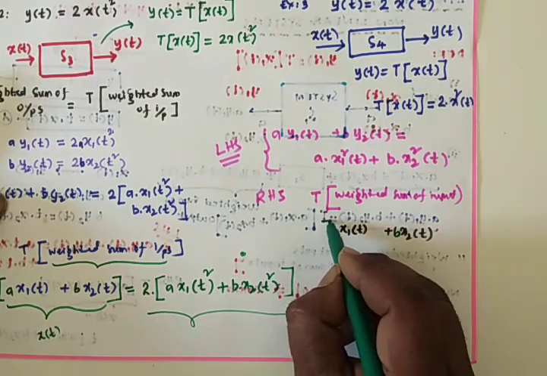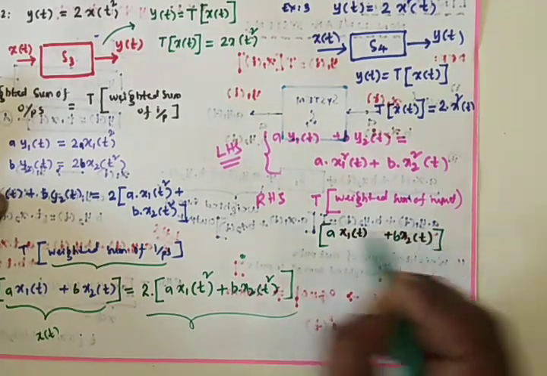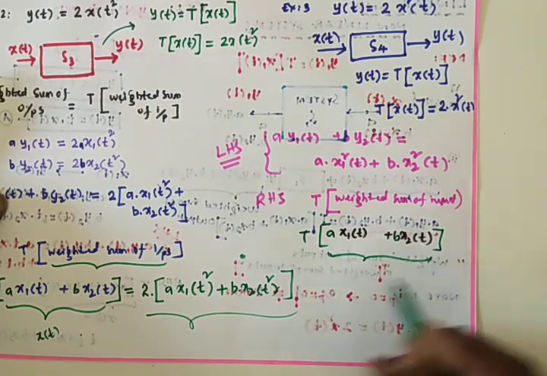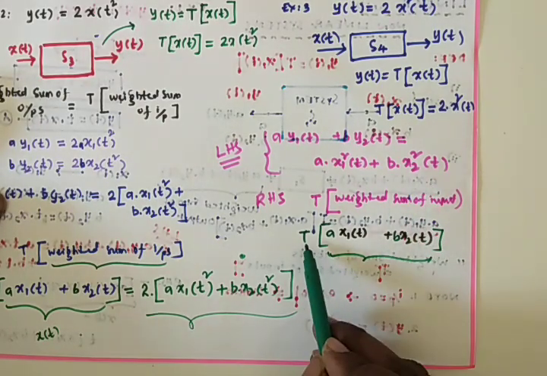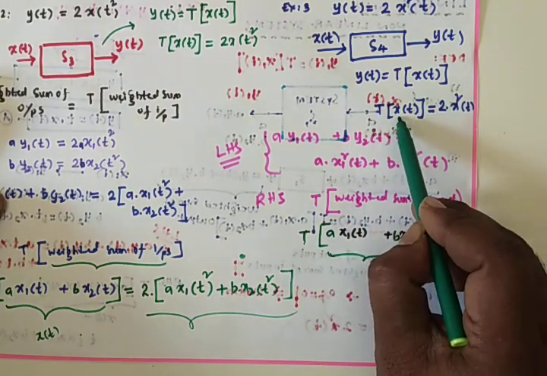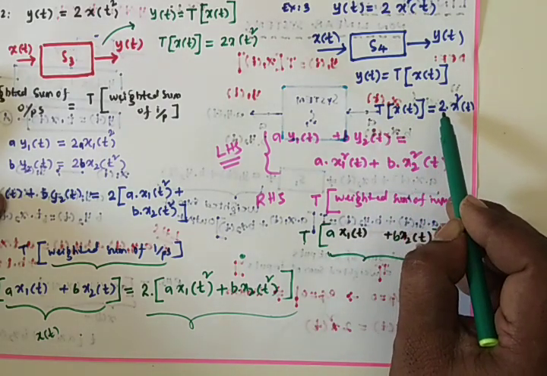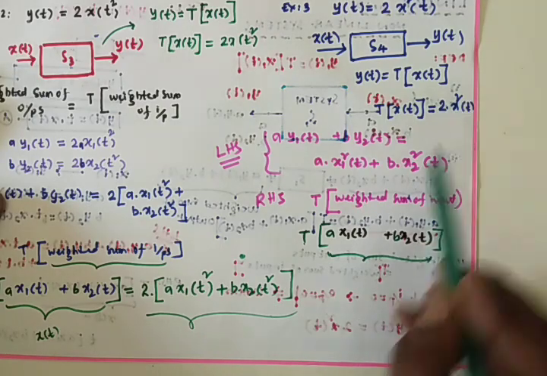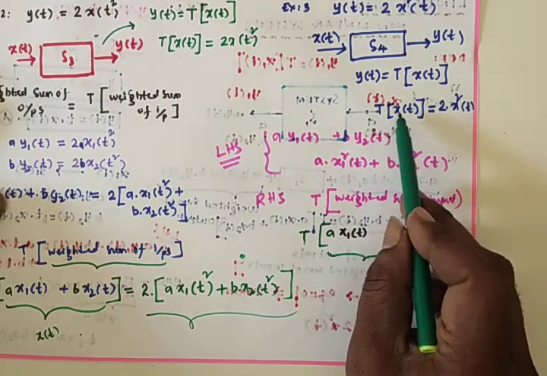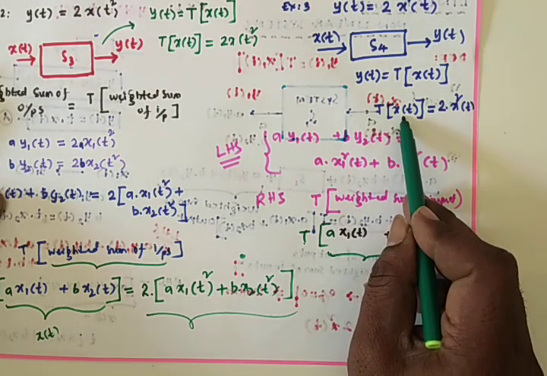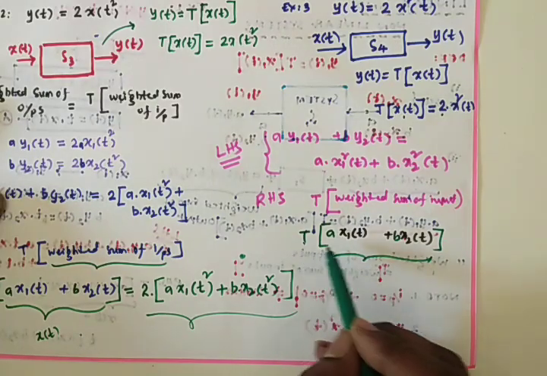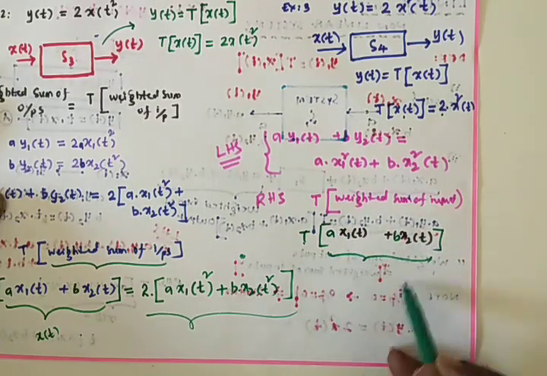But we have to find what? The transfer function applied on the weighted sum of inputs. Now assume this total is x of t. The transfer function applied on x of t is equal to 2 into x square of t. Whatever x is there, that is going to be squared now. Here the transfer function applied on x of t is equal to 2 into x square of t. Now the transfer function is applied on this part, which is totally x of t.